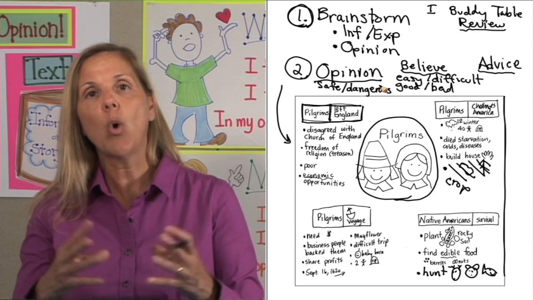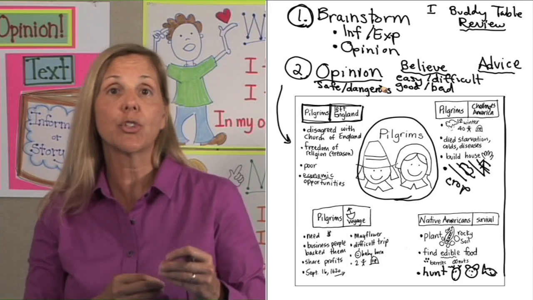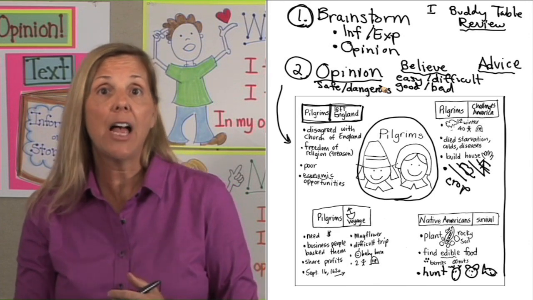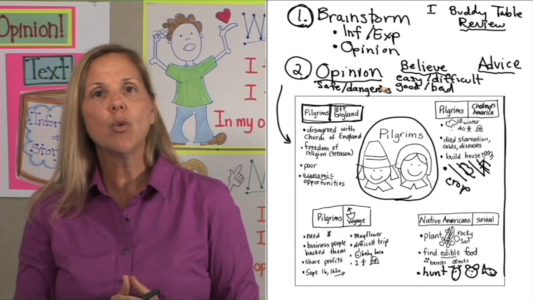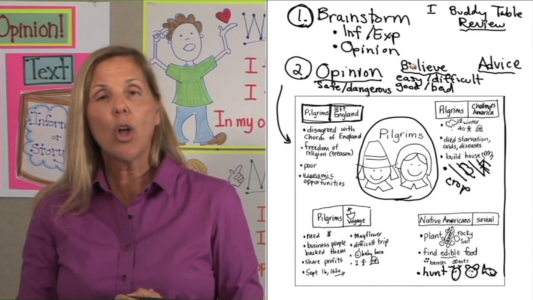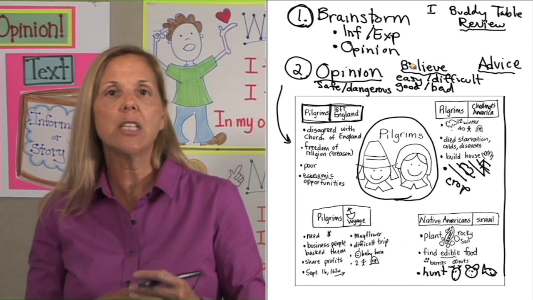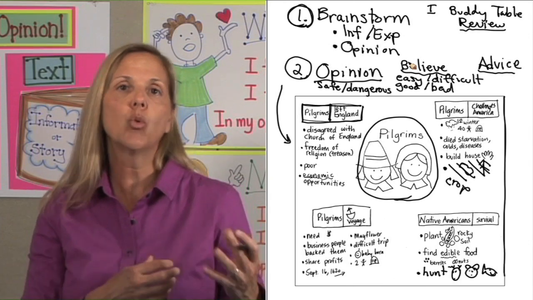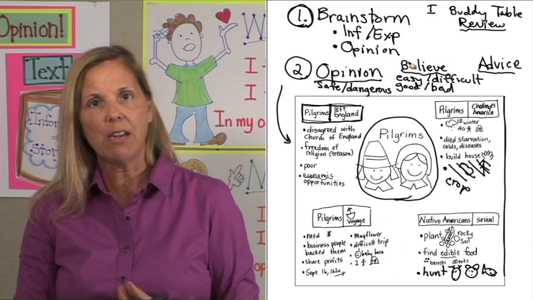An opinion requires a descriptive word. Good, bad, the best, the worst, sad, happy, fun, difficult, easy. These are words that you can use to give your opinion about a topic. You could also give a belief by just describing a trait, like someone is hardworking, kind, greedy, evil. So you could also do that as your belief.